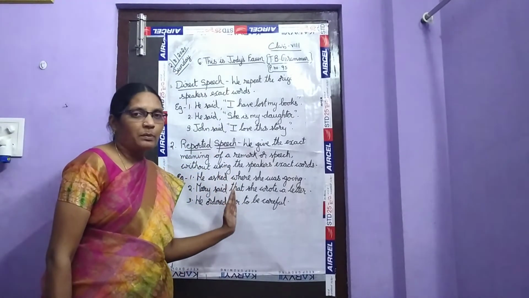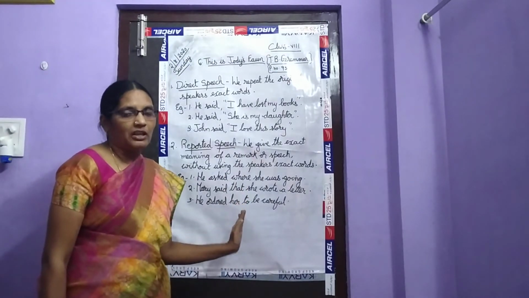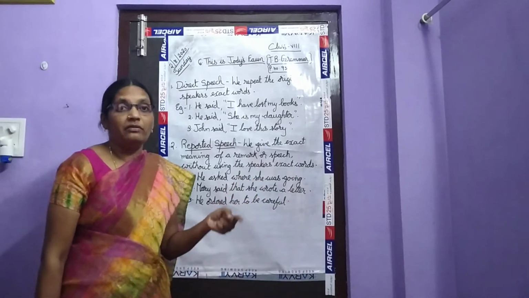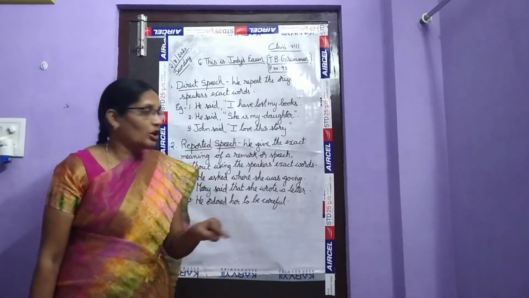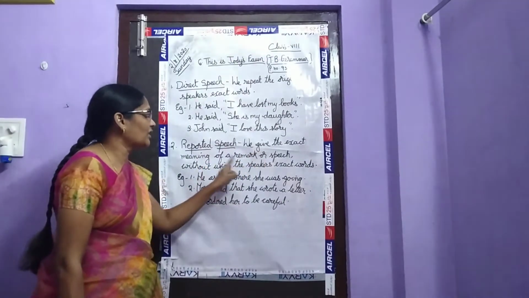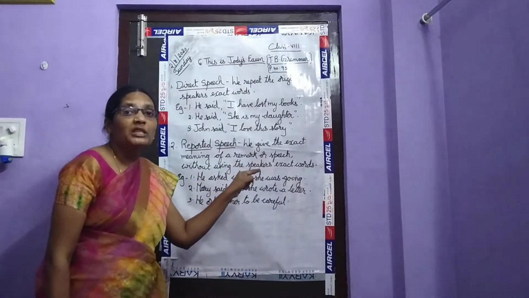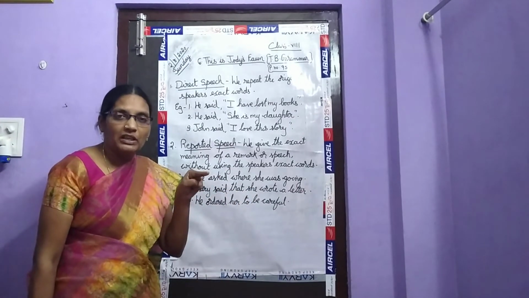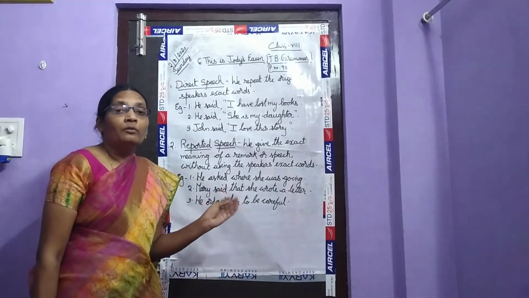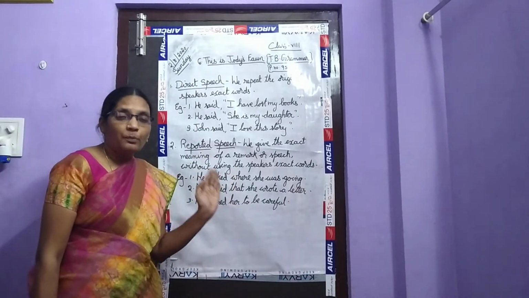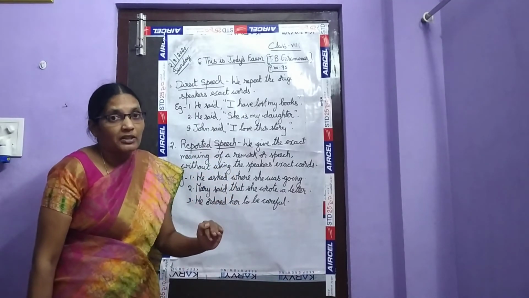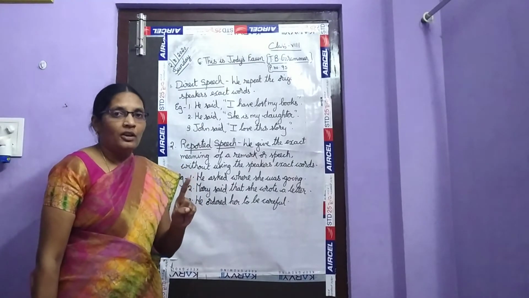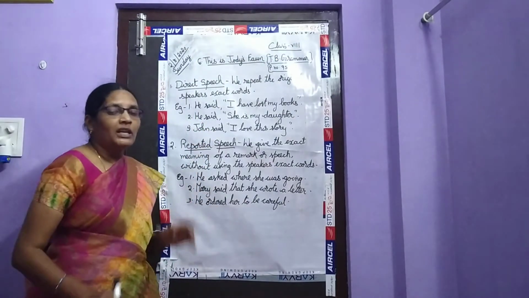But in indirect speech, we don't have any inverted commas. The words which are spoken by the speaker, we give the information, but not directly. We give the exact meaning of a remark or speech without using the speaker's exact words. If we use the speaker's exact words, it comes under direct speech. In reported speech, we give the meaning of the words, but we don't speak the exact words spoken by the speaker. Okay, children, this is direct speech and indirect speech.